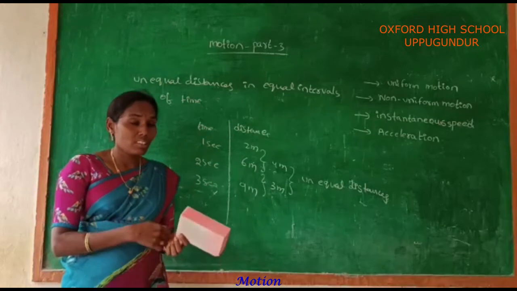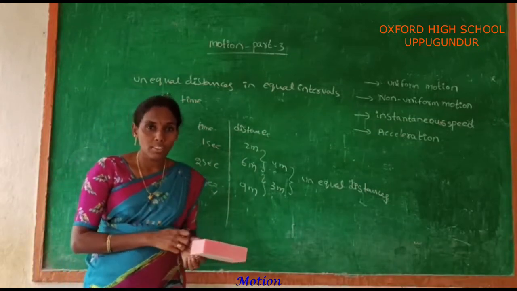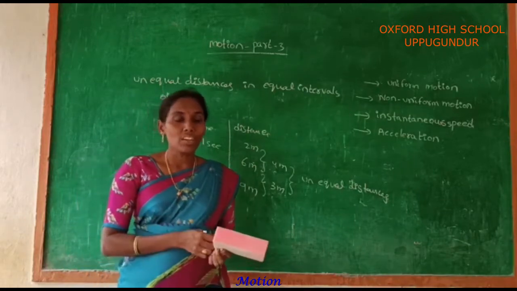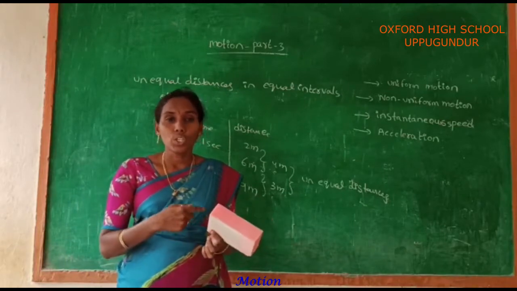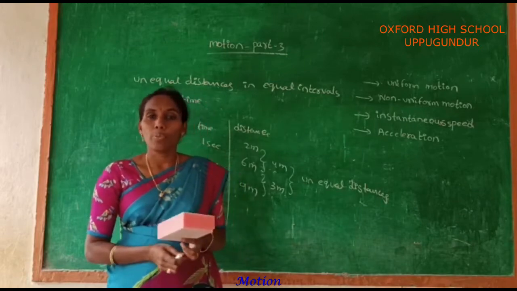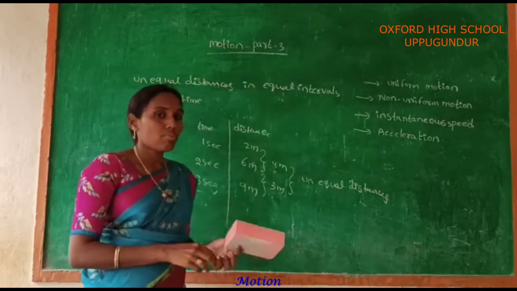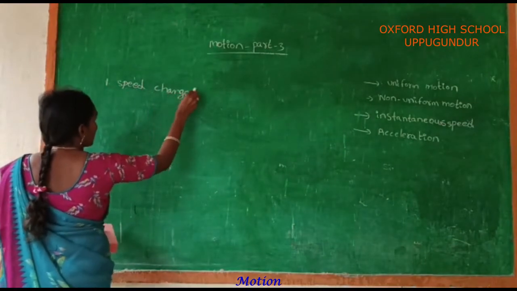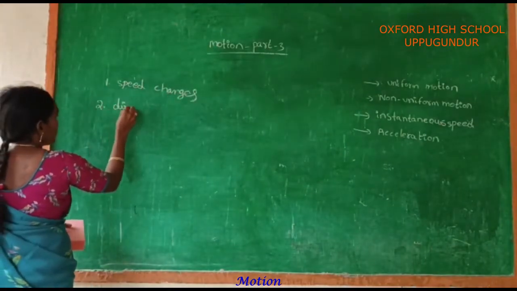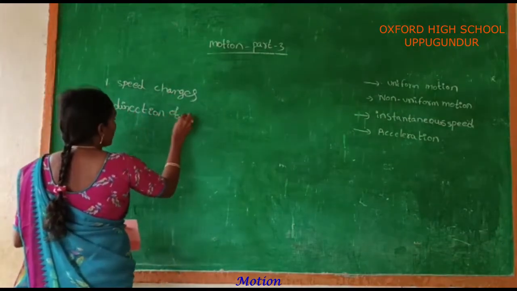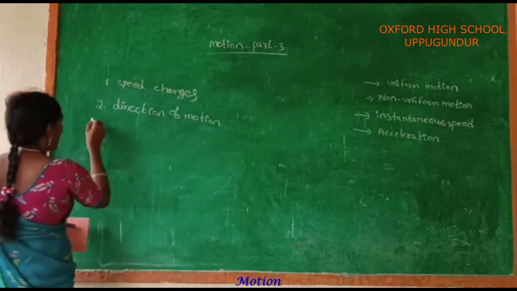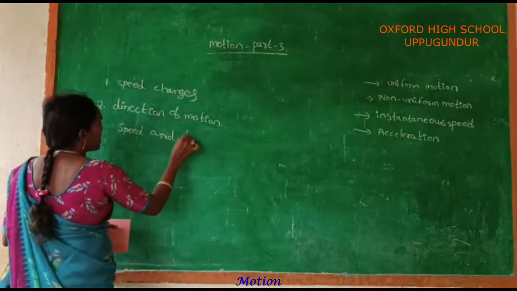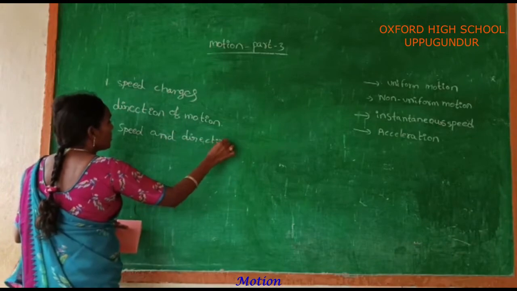Next, see how the speed of a body can increase, and in some cases the direction of velocity of the body changes. In some cases both the speed and the direction of velocity change. In some cases the speed changes, in some cases the direction of motion changes, and in the third case both speed and direction change.